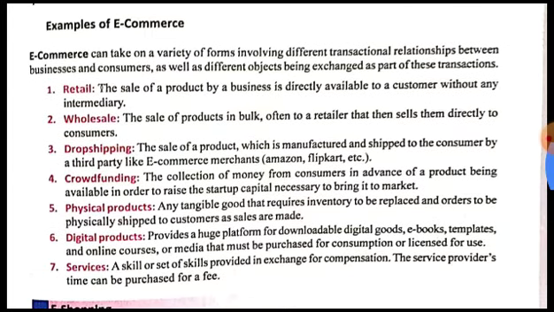Now crowdfunding. Crowdfunding is what? The collection of money from consumers in advance of a product being available, in order to raise the startup capital necessary to bring it to market. So crowdfunding means what? You haven't started manufacturing any product, but in some cases the companies which do not have the capital to produce that product on a big scale, in order to raise money for their venture, will try to raise the startup capital from the people itself.